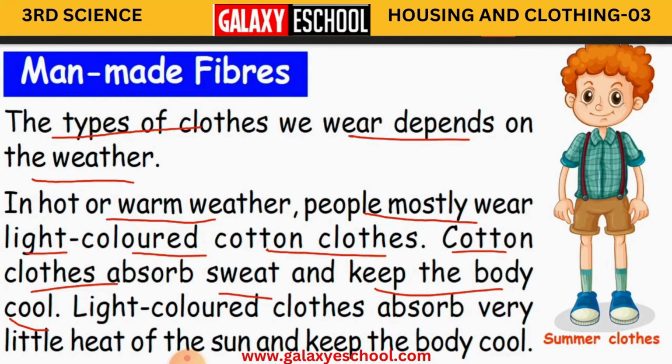Sweat here is nothing but water. This water is coming out from our body. So when you wear cotton clothes, this sweat is absorbed by the cotton cloth and it keeps our body cool. Okay children, and light colored clothes absorb very little heat of the sun and keep the body cool. So it is not only absorbing the sweat children, it absorbs very little heat of the sun. It absorbs a little amount of